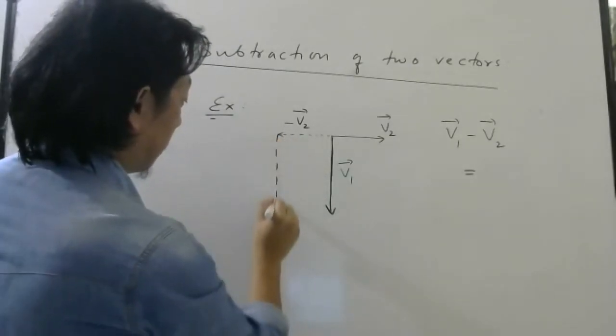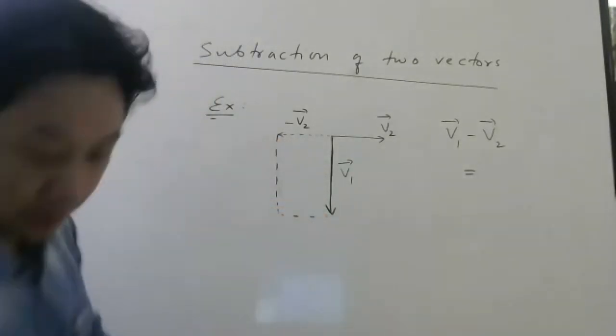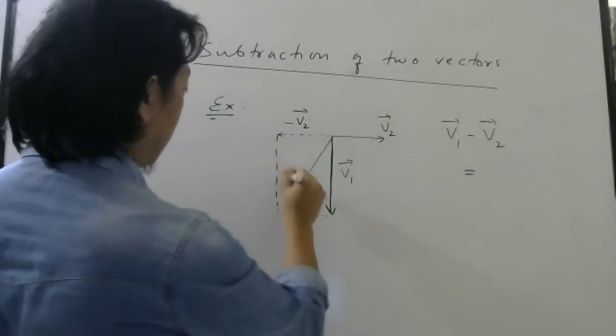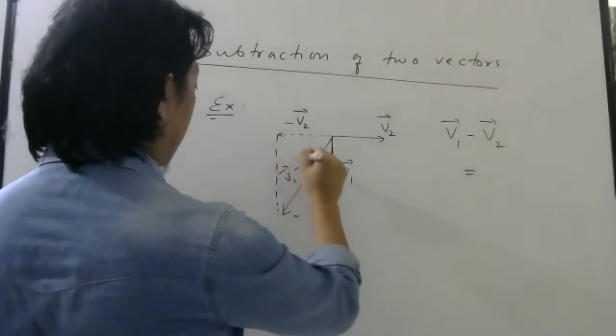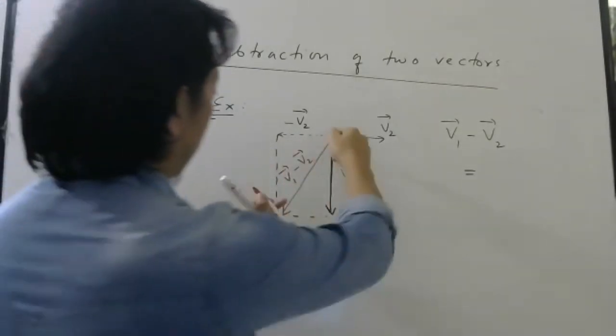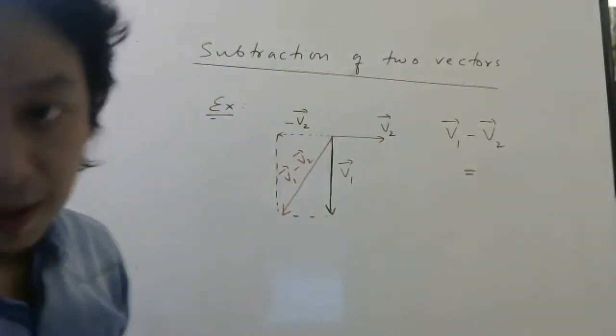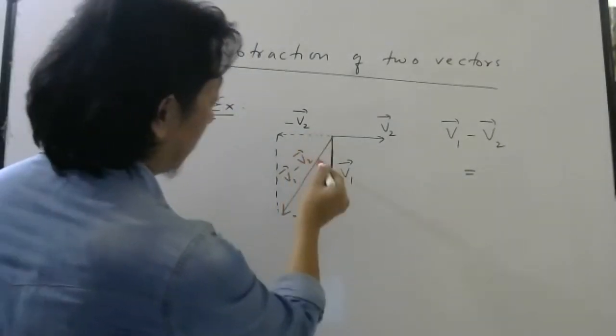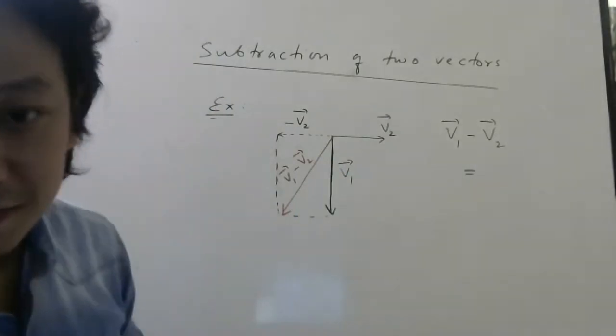So you make a parallelogram, then this diagonal will be your V1 vector minus V2 vector. So the length of this will give you the magnitude of the difference of the vector, and this angle or this angle will give the direction.